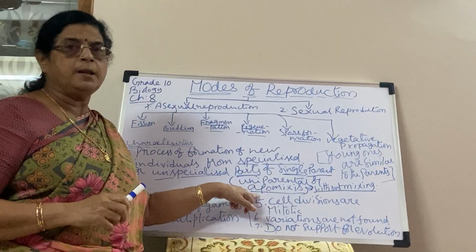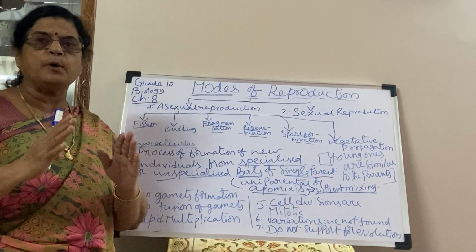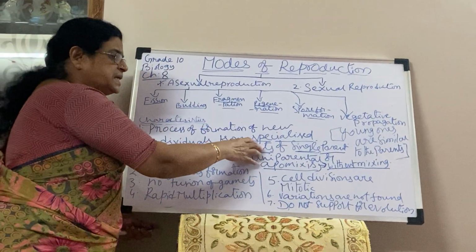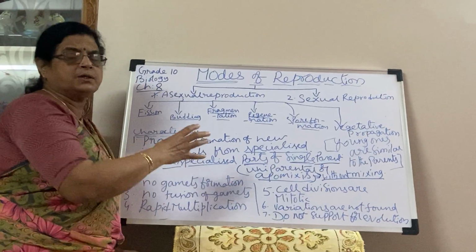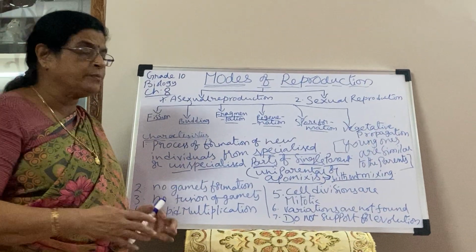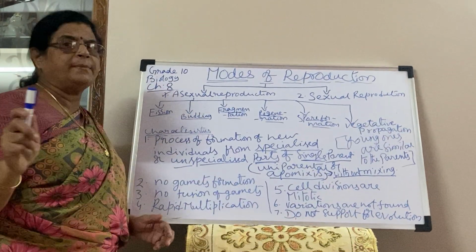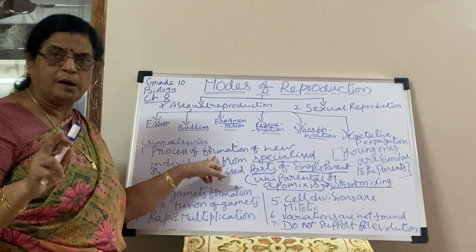You can use the word apomixis, which means without mixing. So a single parent is involved here, and gametes, that means male gamete, female gamete, sperm, ovum, are not formed.